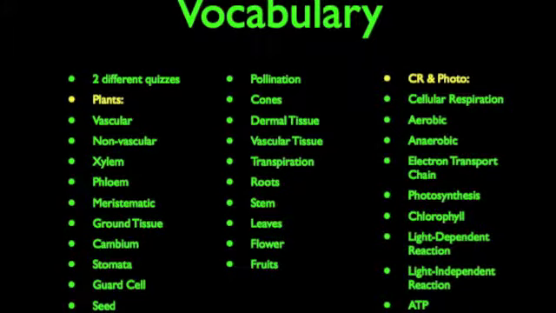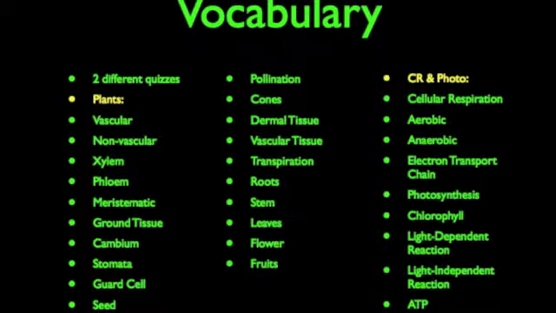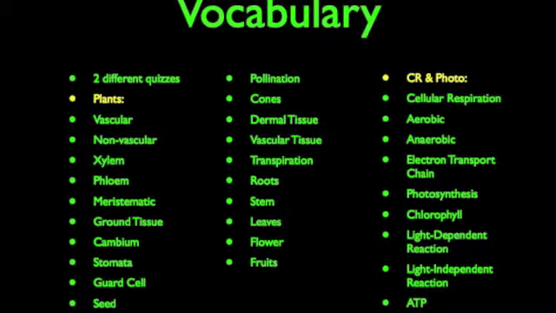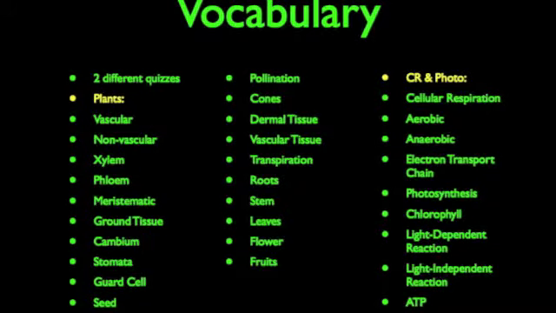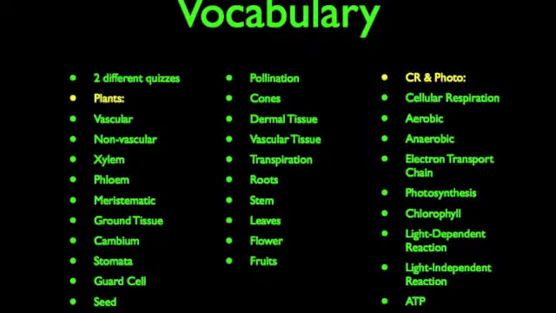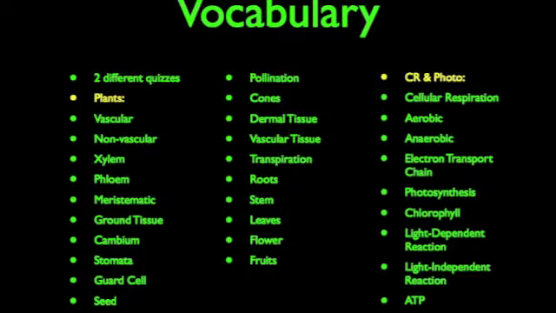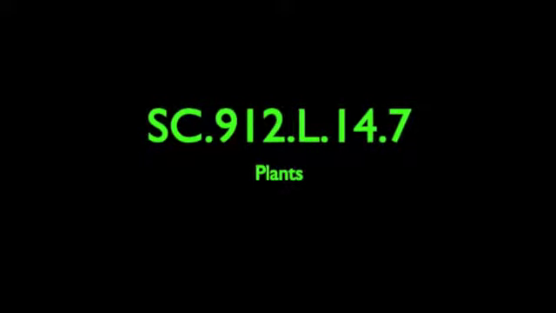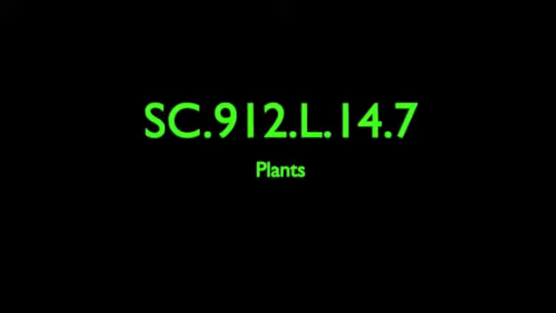Cellular respiration and photosynthesis words will be cellular respiration, aerobic, electron transport chain, anaerobic, photosynthesis, chlorophyll, light-dependent reaction, light-independent reaction, and ATP. We will start with 14.7, and this is going to be on plants.